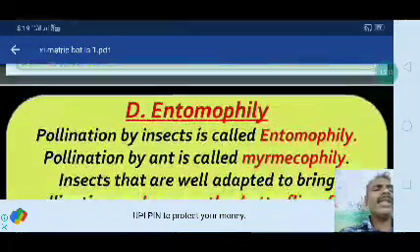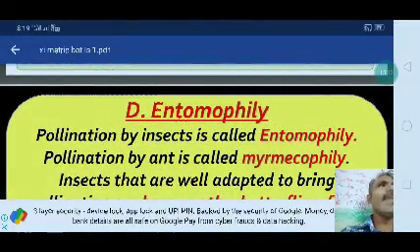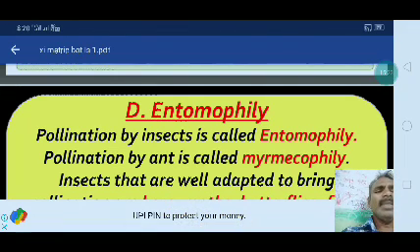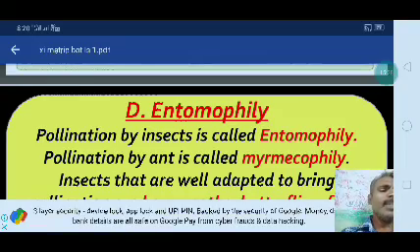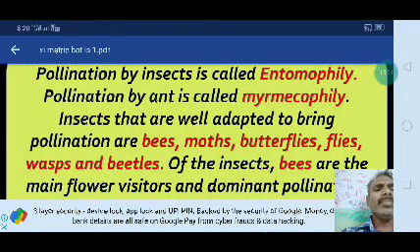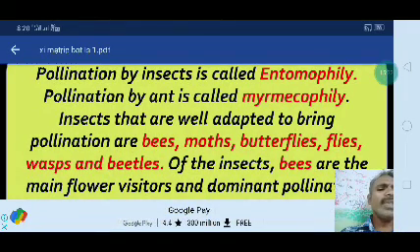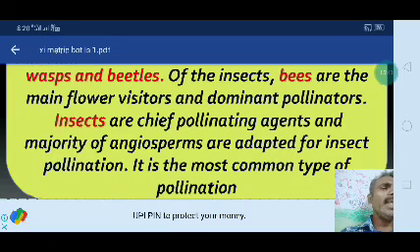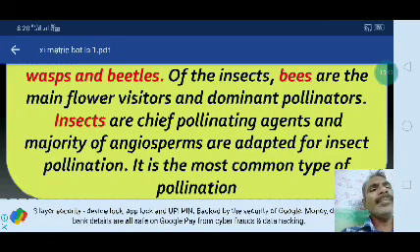Okay, next one, entomophily. Entomophily is pollination mostly done with the help of insects. Pollination by insects is called entomophily. Pollination by ants is called myrmecophily, as you already saw in the picture. Insects that are well adapted to bring about pollination are bees, moths, butterflies, flies, wasps, and beetles. Of the insects, bees are the main flower visitors and dominant pollinators.